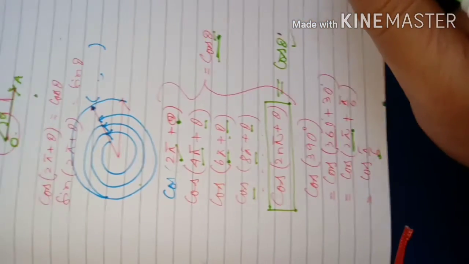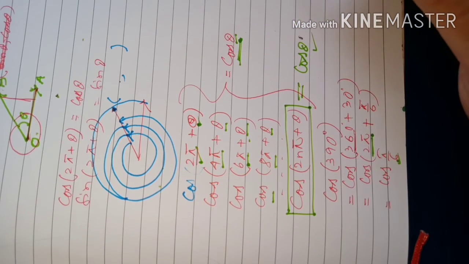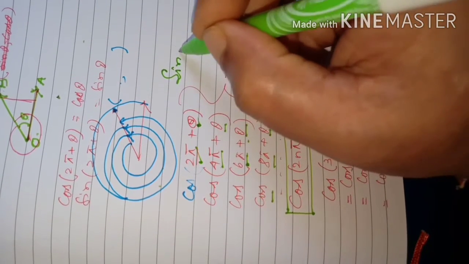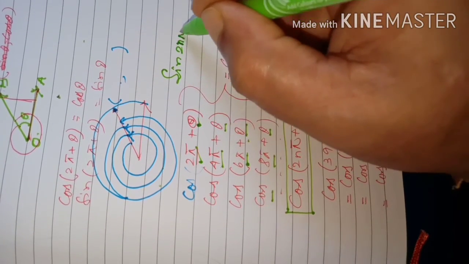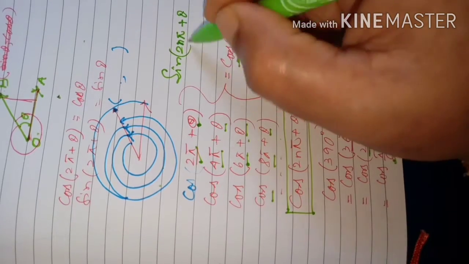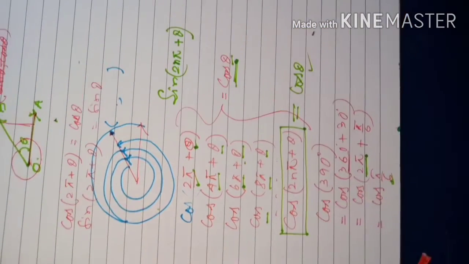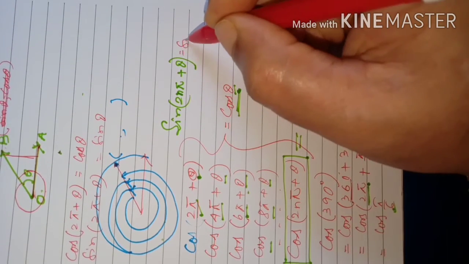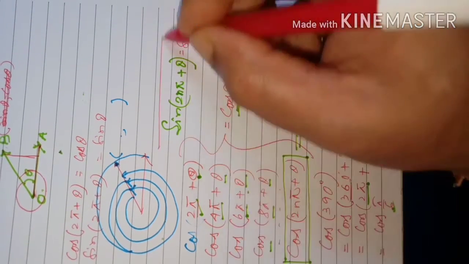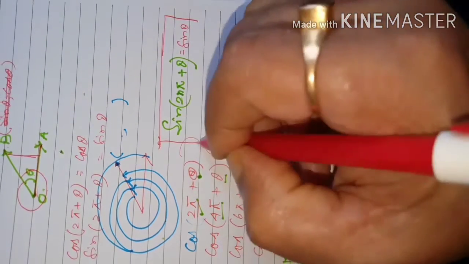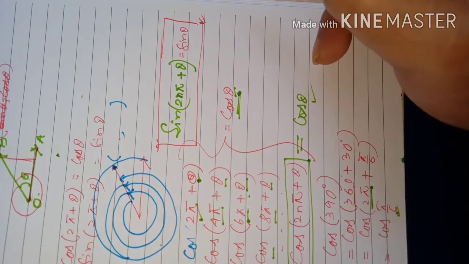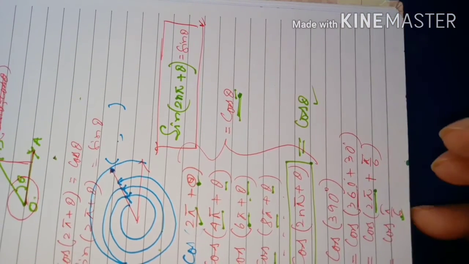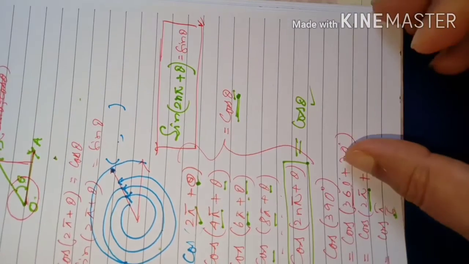Similarly, sine also: sine of twice n pi plus theta will become sine theta. Sine of twice n pi plus theta means after a twice pi revolution, it will be the same. The coordinate will remain the same. So this is the form. You can use it as a formula also. Dear students, what I am saying, just you see.